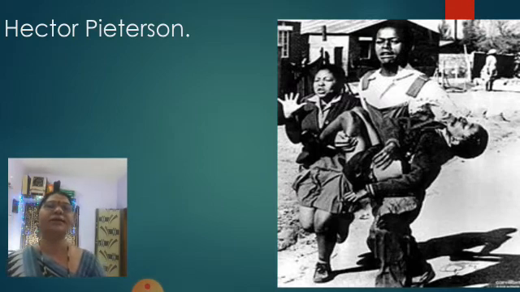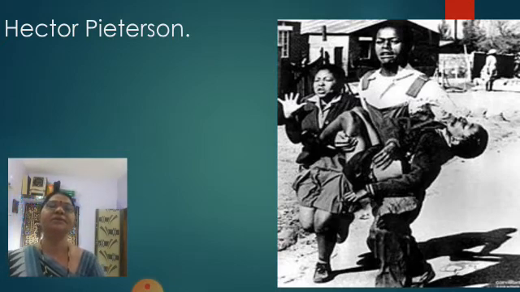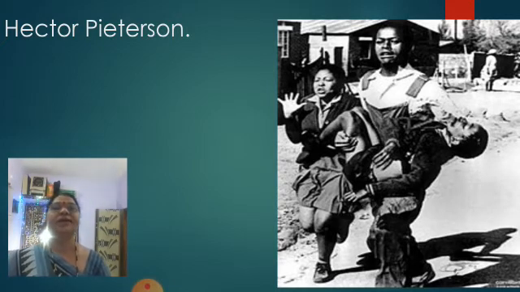Scrapbook, you know, has many pictures in it, and not only that, many clippings are there. Clippings means the news published in the newspaper, understood? Many such were there, and she saw one photo. Now she asked her mother, Mama, who is he and what is his name? Her mother said, he is Hector Peterson. Hector Peterson, she said. The mother said, yes, beta, he is Hector Peterson.